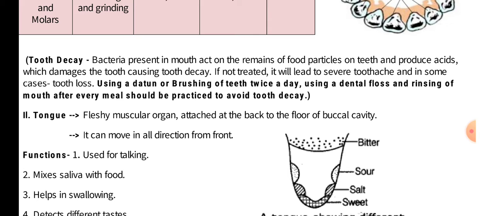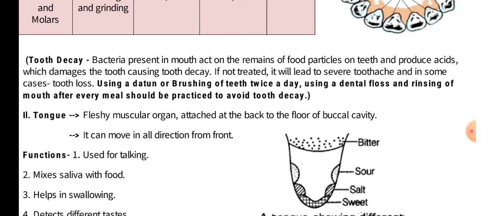There are different ways to protect your teeth: using a datun, brushing teeth twice a day, using dental floss, and rinsing the mouth after every meal. These are some activities you can do to prevent tooth decay.